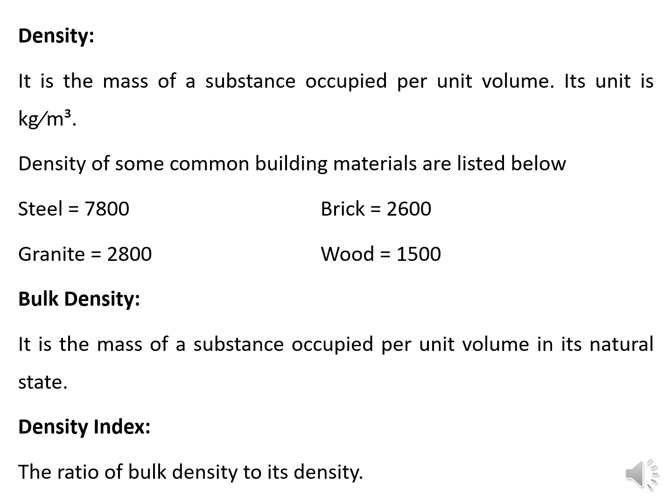The natural state of a material includes the voids, which may be filled, and also some of the materials or particles that are adhered to the surface. So there is a slight difference between the density and bulk density of a material. The next property is the density index. It is nothing but the ratio of bulk density to its density.